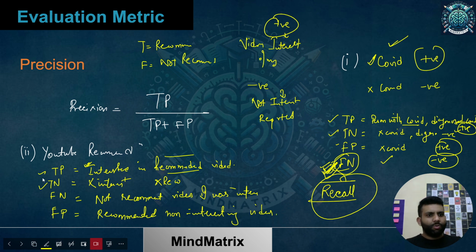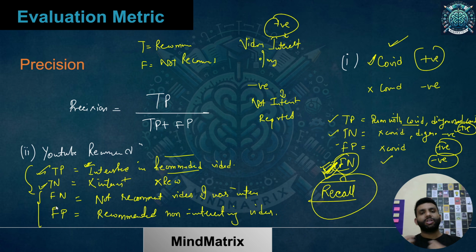Over here, true positive and true negative are the correct predictions, so we don't talk about those. We talk about these two, which are the errors we were having. So is false negative important or false positive important? The first scenario is not recommending the videos I was interested in, and the second scenario is recommending the videos which I was not interested in at all.